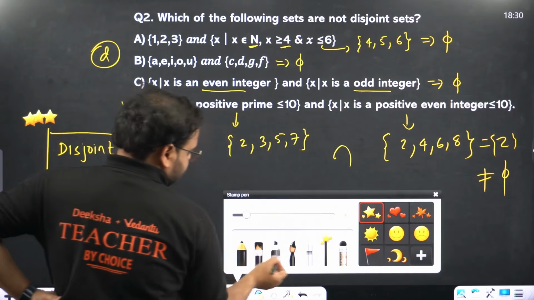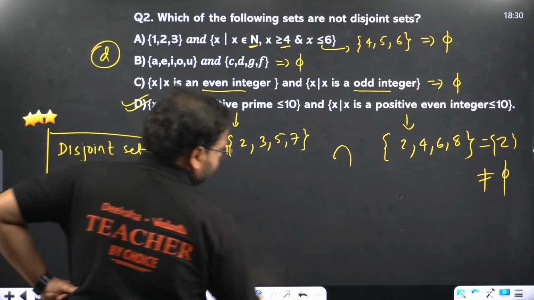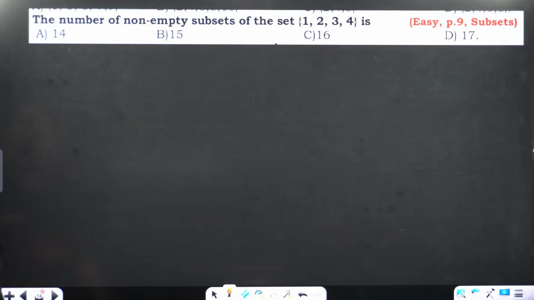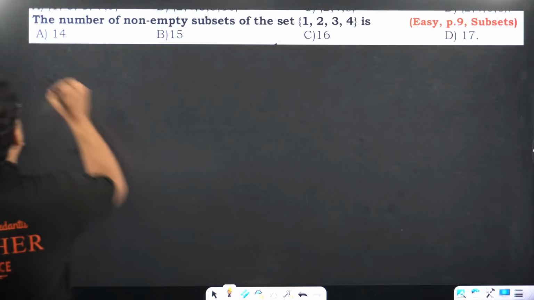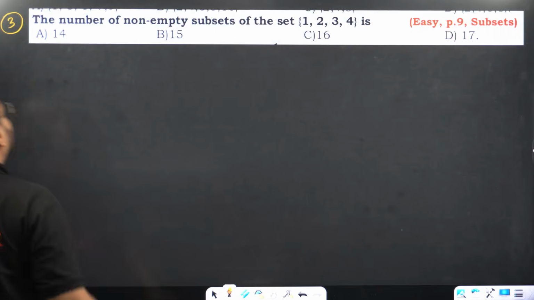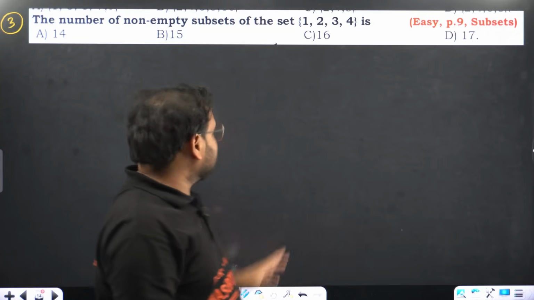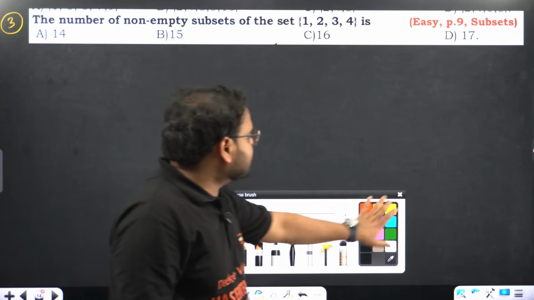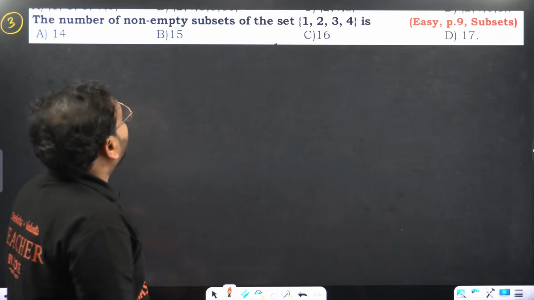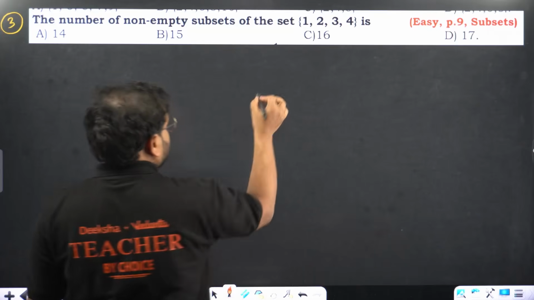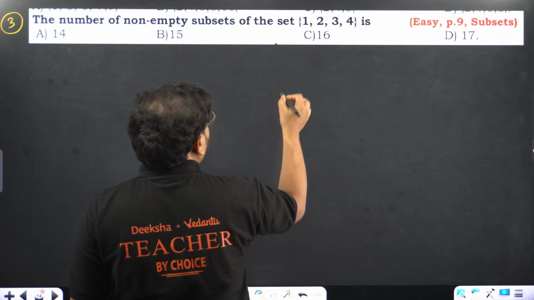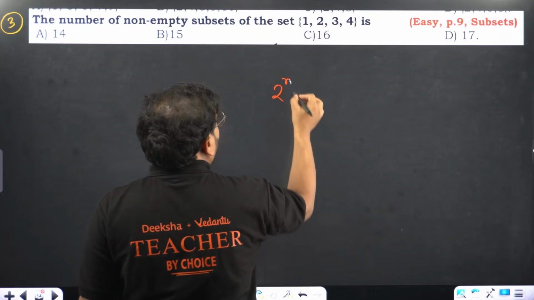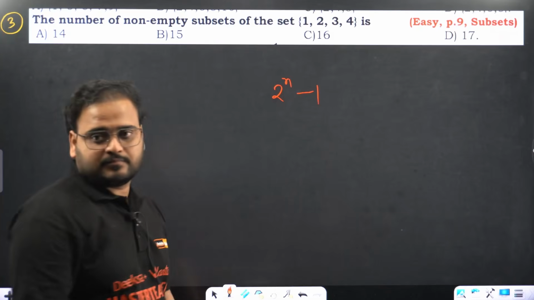Moving on. The number of non-empty subsets of the set: we'll use 2 power n minus 1, that's the formula.